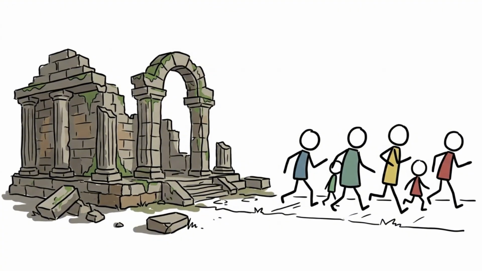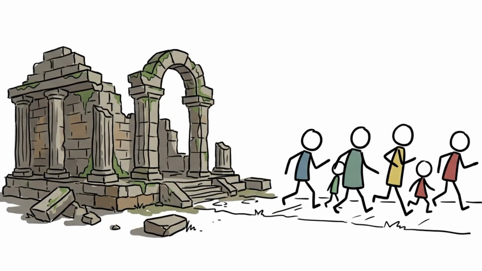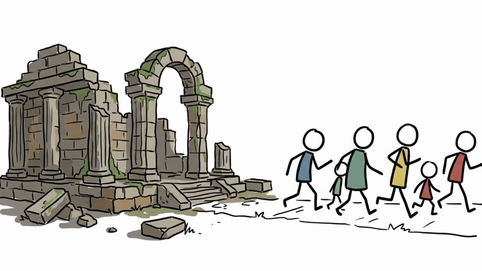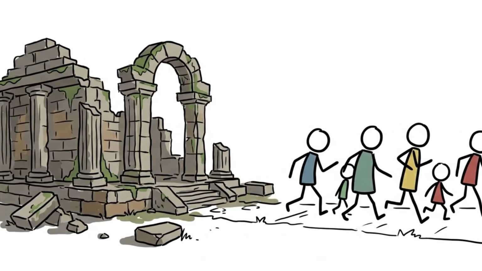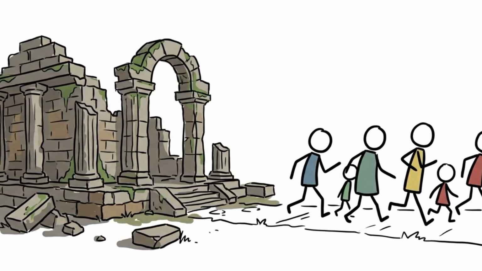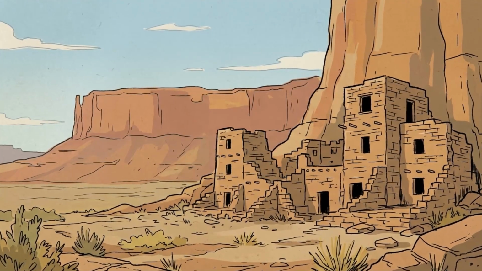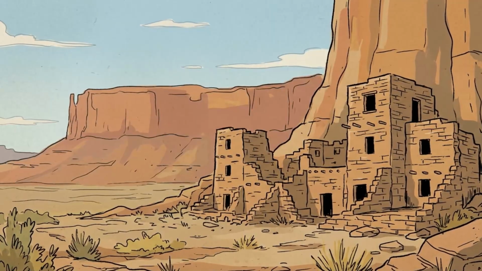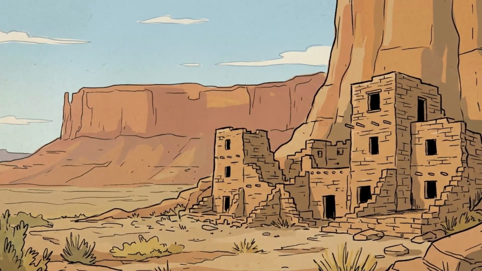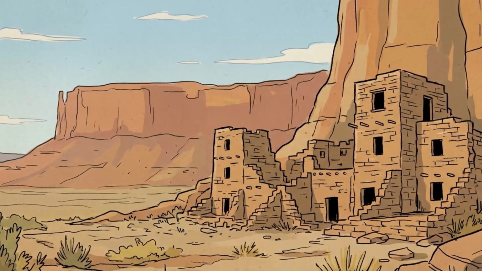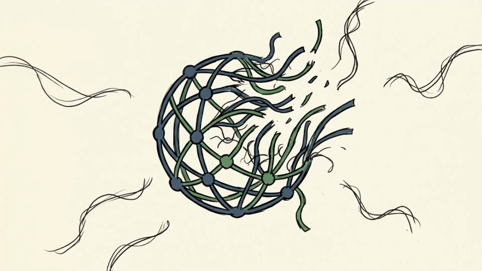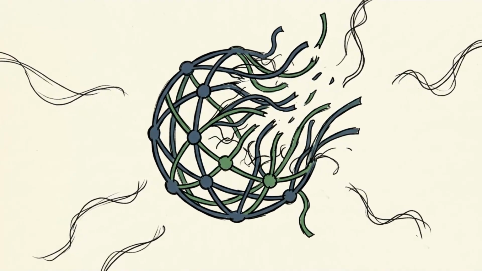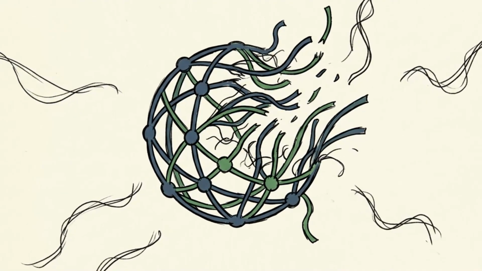The collapse of the Ancestral Puebloan centers highlights the exact same human truth as the Maya and the Indus Valley before them. A ruin is not a tomb, and an empty building is not a vanished people. When the great houses of Chaco Canyon and the cliff dwellings of Mesa Verde fell silent at the end of the 13th century, it wasn't because an entire population vanished into thin air. It was because the elaborate social and political contract of the Southwest simply ran out of options.